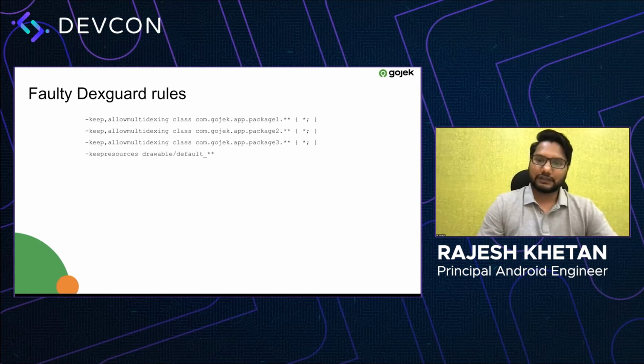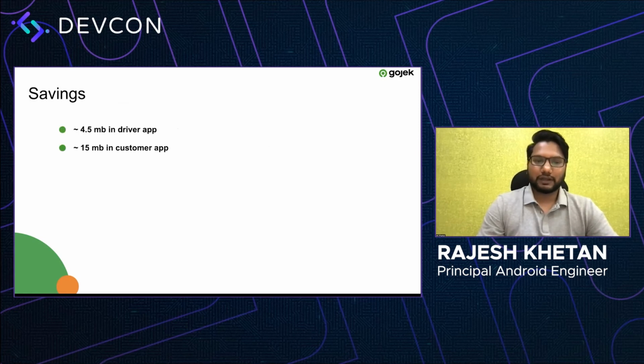Because of this, we still had all the unused images present in our APK. Once we fixed these rules, we were able to save around 4.5 MB in driver app and around 15 MB in customer app because of this.